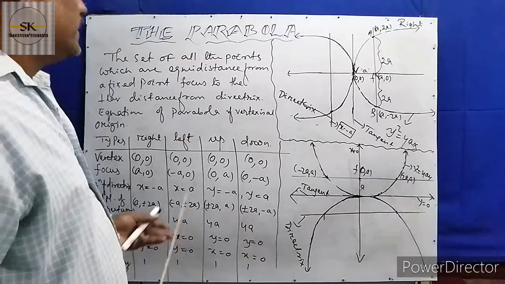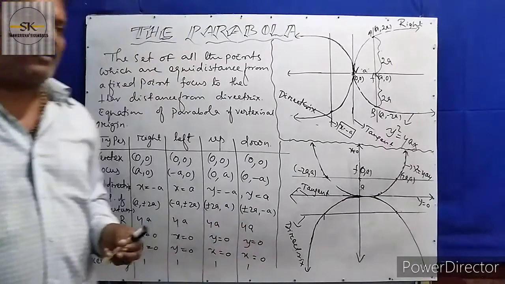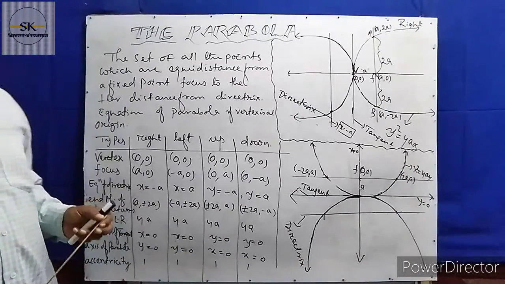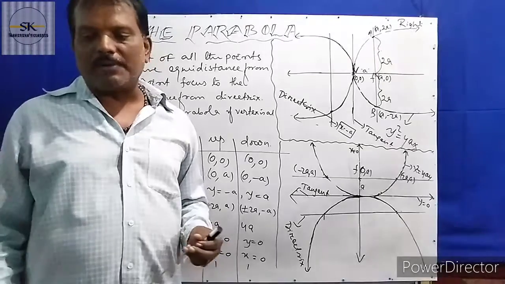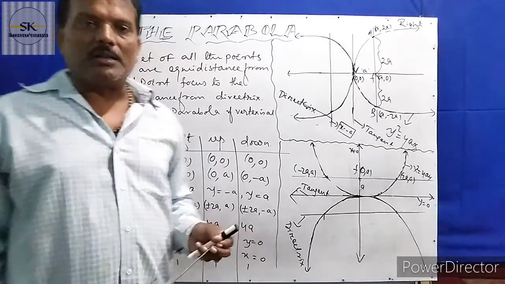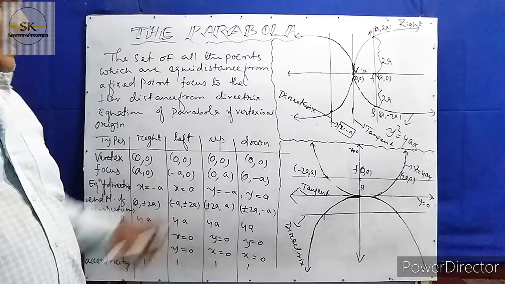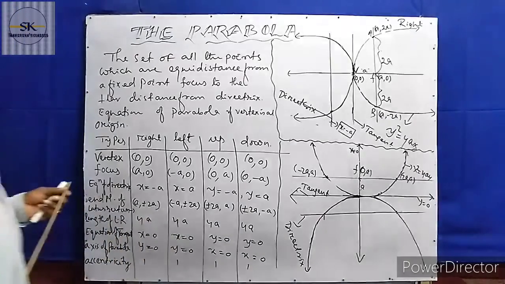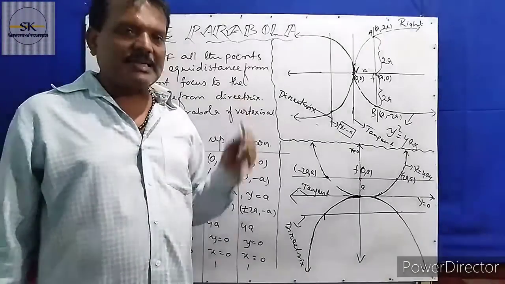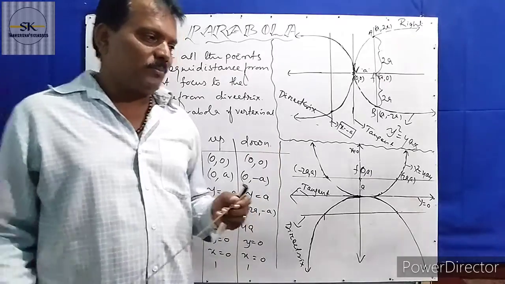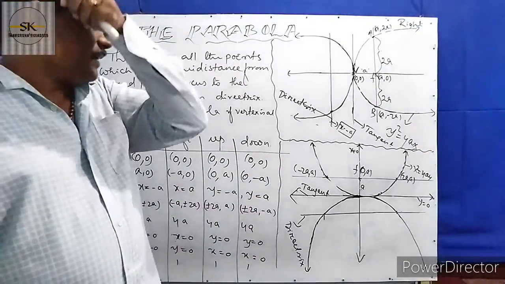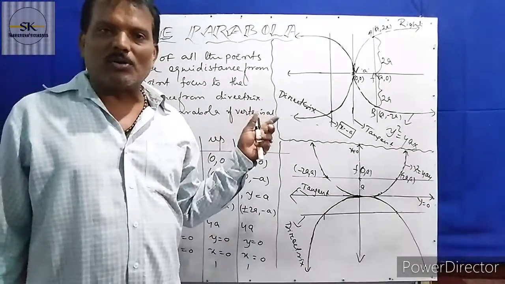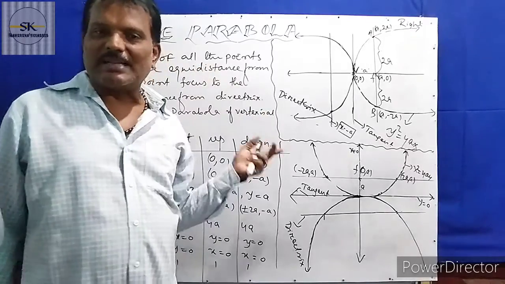Today we will discuss a very important topic, that is the parabola. Parabola, ellipse, hyperbola, circle, all are in the conic section. Conic section means a fixed line and a fixed point. All the figures, the total figure, are controlled by a fixed point and a fixed line.